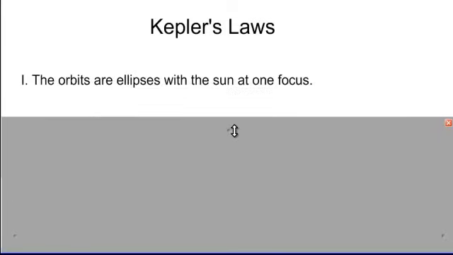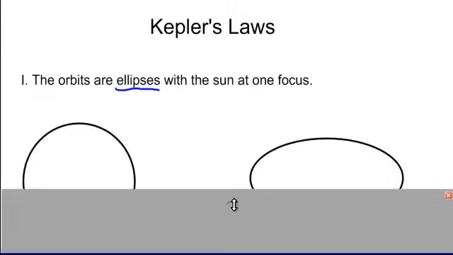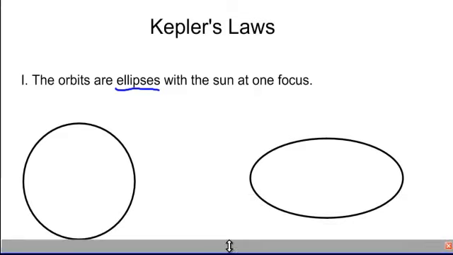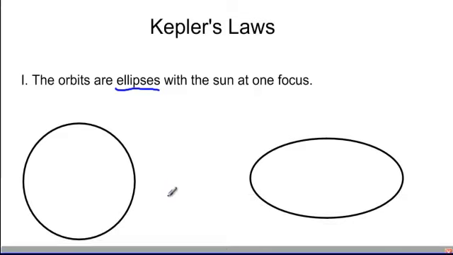Now, recall, Kepler had 3 laws of planetary motion, and his first law stated that the orbits of the planets are ellipses with the sun at one focus. Here we have to define what an ellipse is for this to make any sense. In the pictures, we have a circle on the left, which is what we're used to. Before Kepler, the planetary orbits were thought to be circles.